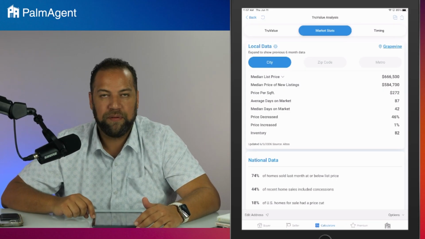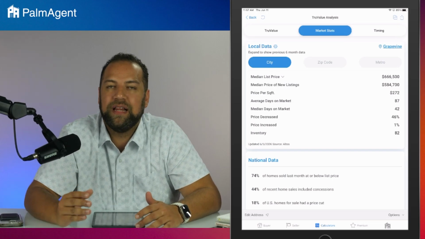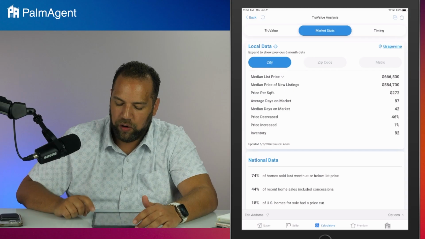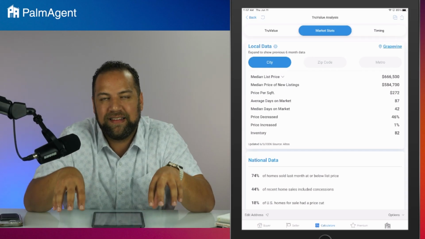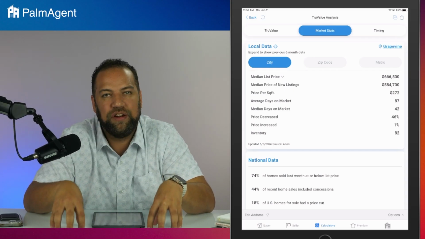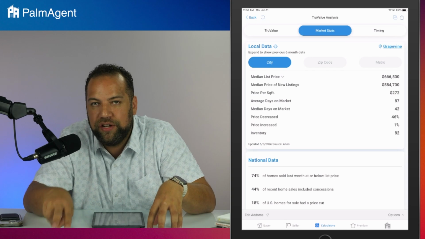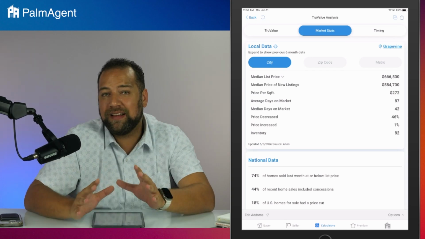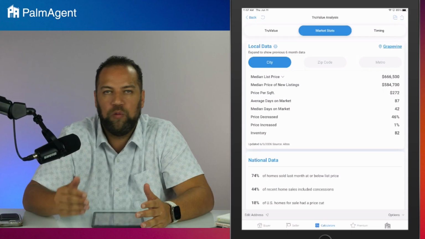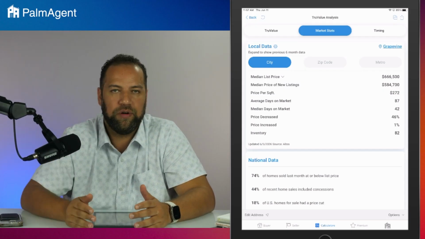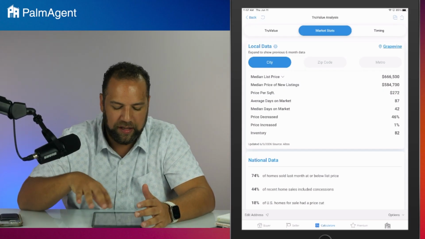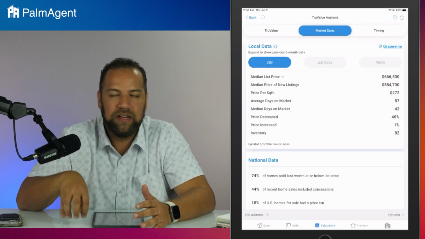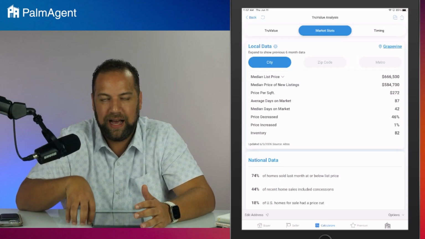Percent of listings that took a price decrease, that's the other one I absolutely love to call out in a conversation with that unrealistic seller. 46% of listings in this neighborhood, this city, had to do a reduction. That's 1 in every 2 listings, Mr. Seller. I don't want to be on the wrong side of that statistic. I don't want us to have to do a reduction later on down the road. We got to price this thing right out the gate so we're not doing a reduction later. So it gives us the statistical context to really look like a superstar in that conversation.